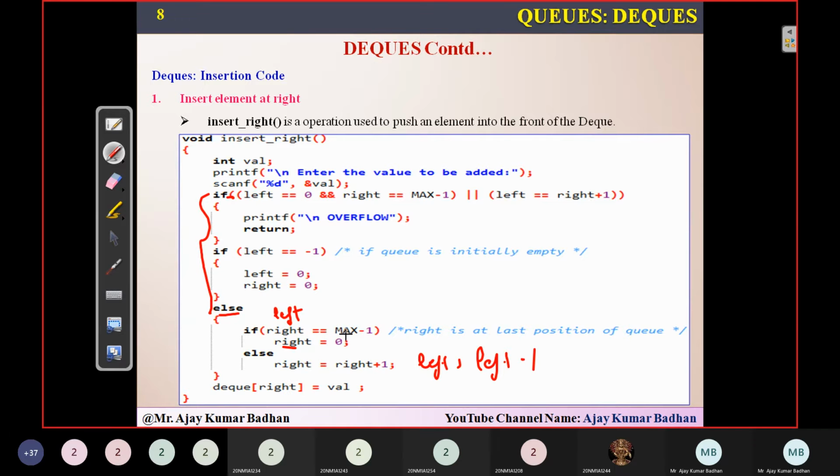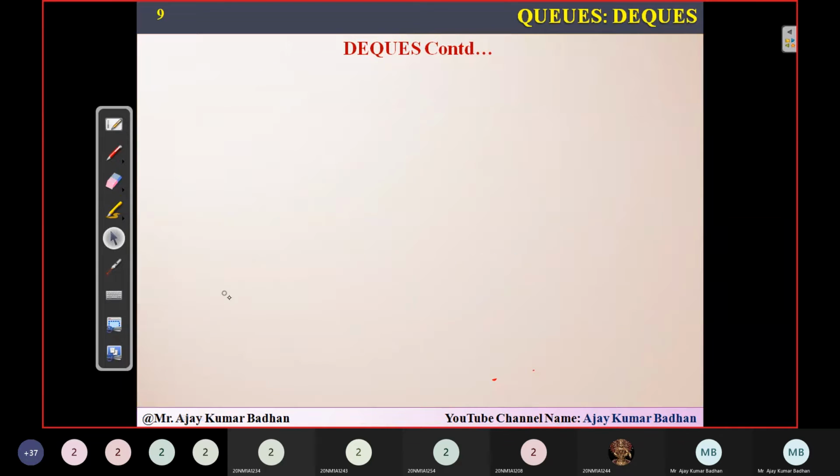What did he ask? If left is equal to max minus 1, left equals 0 when you are inserting an element into the left. Else, left equals left minus 1, which means left is present somewhere here. So left minus 1 means it will come to this particular index L and you will be storing the element here. But in case left is located at the maximum value, L should simply point to the first index, and you will be storing there because it is a circular queue. That is the only difference. The remaining process is the same.